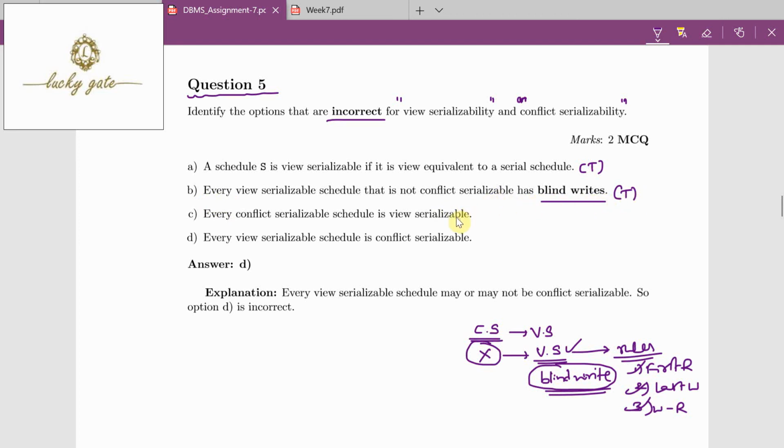Option C given. Every conflict serializable schedule is view serializable. It is true. Just now we discussed every CS will definitely be VS. Option D given. Every view serializable schedule is conflict serializable. Even though a schedule is not CS, it is possible for the schedule to be VS if there is a blind write operation. But what is given is that every view serializable schedule is conflict serializable, so that statement is false. Because the question is about the incorrect statement, the answer will be option D.